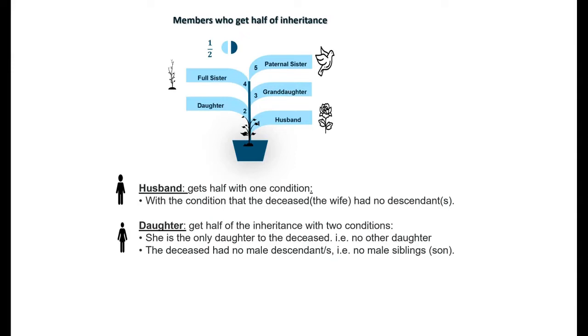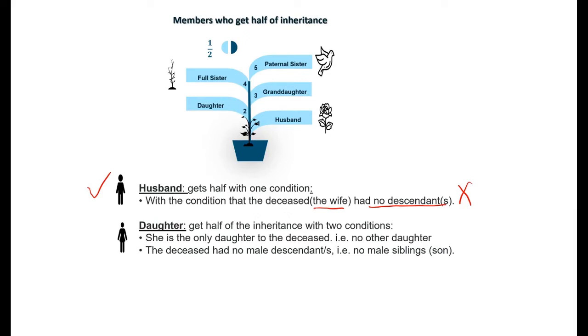The husband is entitled to get half of the wealth with the condition that the deceased wife has no descendants. She didn't have any offspring. She didn't have kids for the husband, nor did she have any kids from any other person. So the wife who died and left behind the husband left no descendant, no kids, no daughter, no sons, no grandson, no granddaughters. She left nobody. So in this occasion, the husband is entitled to get half.